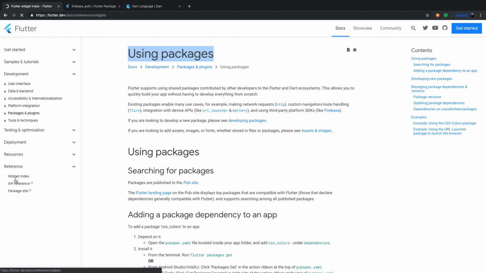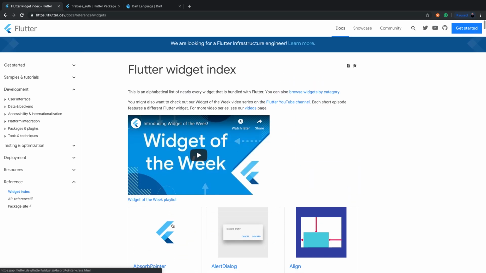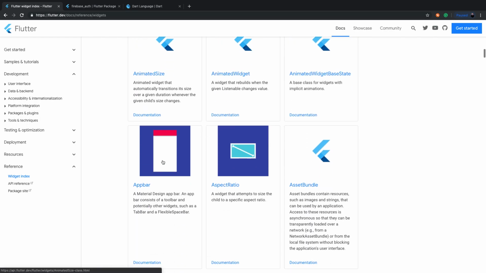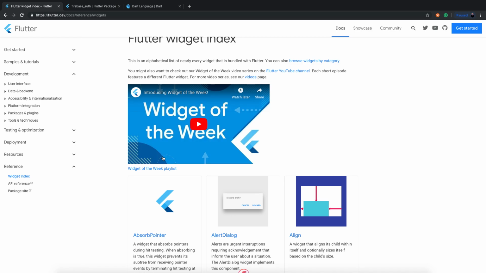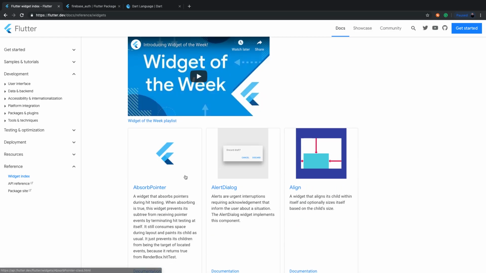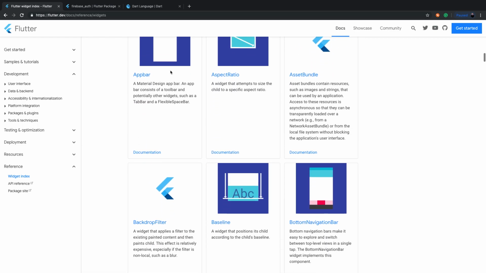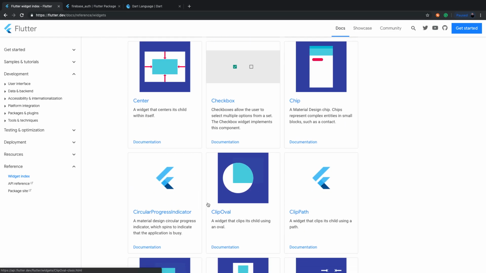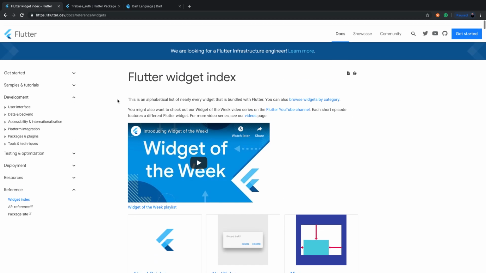And of course, go through your reference, which is your widget index, and it shows you everything that is a widget. Alert dialogues, alignment. So here, one of the biggest things with learning Flutter is kind of a learning curve here. Might be just learning all the widgets, but once you get that down, you don't have to memorize them. Once you get used to using these all the time, believe me, and I've been doing it since January, and I've been able to really build some nice things with it.